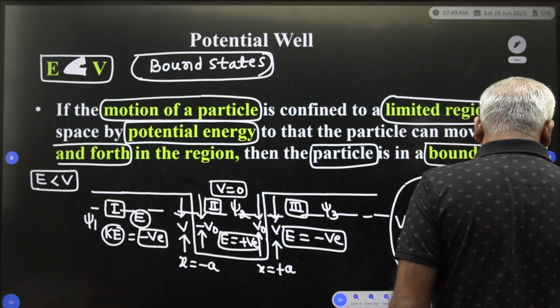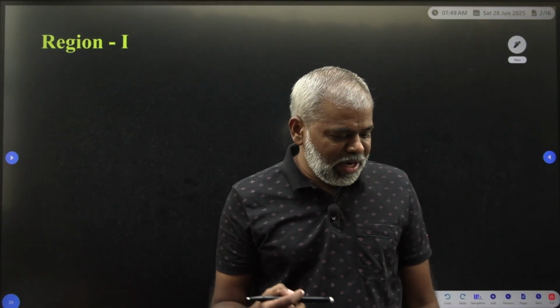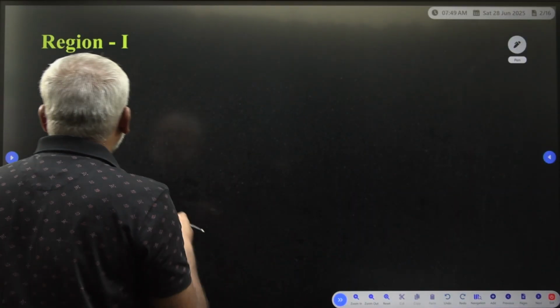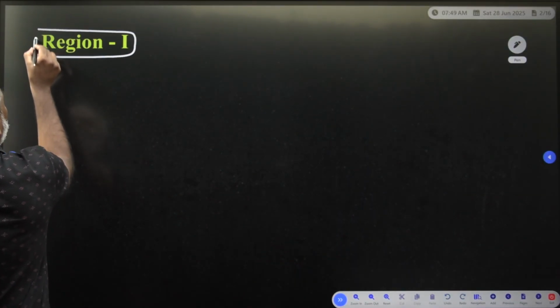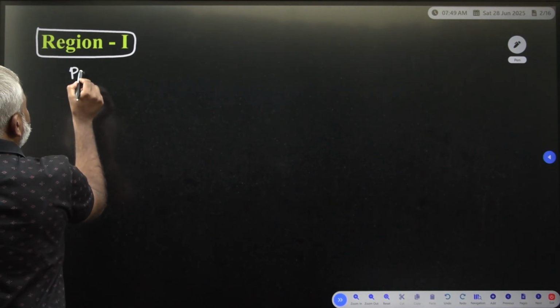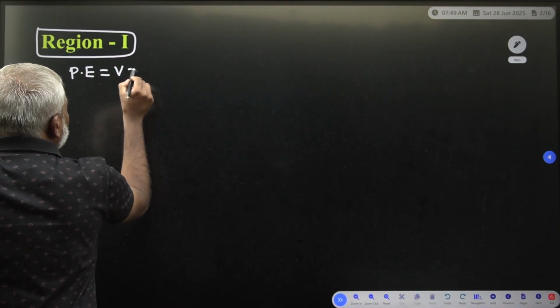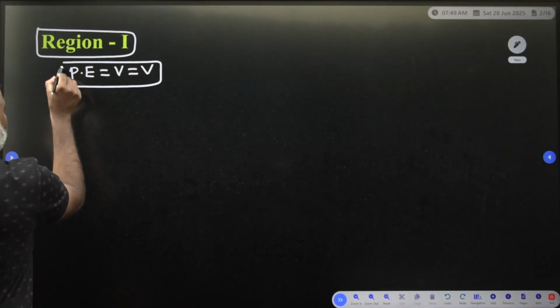In region 1 we need to apply this. In region 1 our potential energy is equal to V.